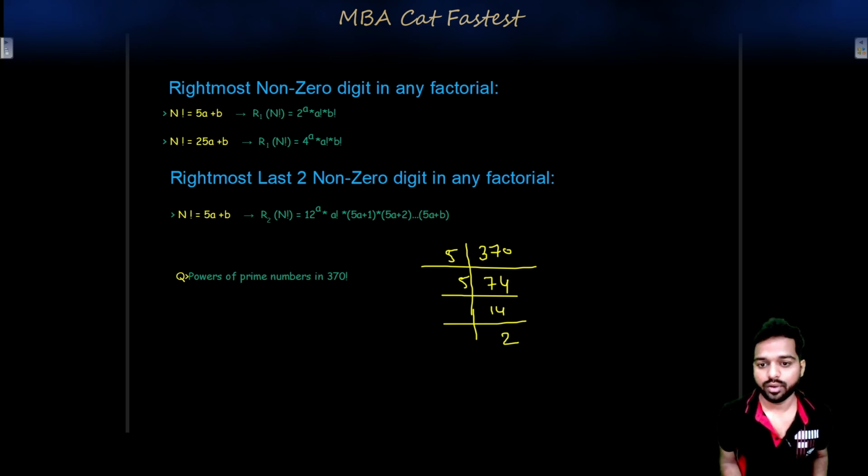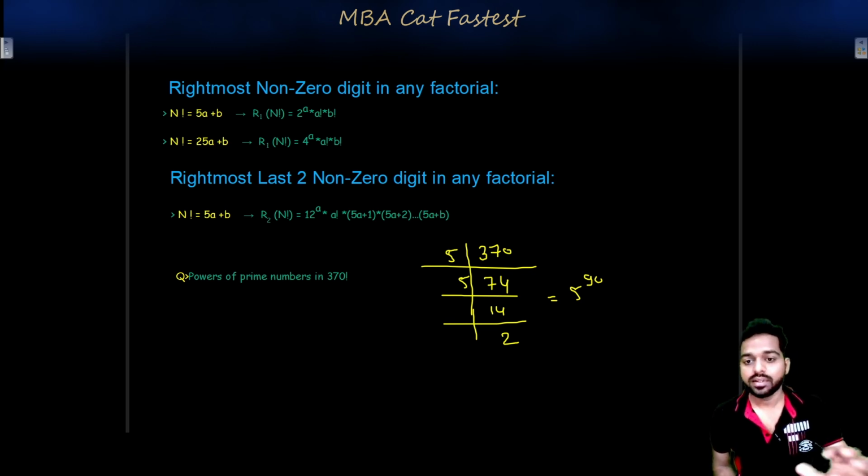So what is the value? 74 plus 14 plus 2 is 90. So 5 to the power 90 will be there in 370 factorial. Now let's say you want to calculate the power of 25. Don't just divide 25 into 370 factorial. This is the main point I was trying to highlight. Instead, what is 25? It is 5 square.